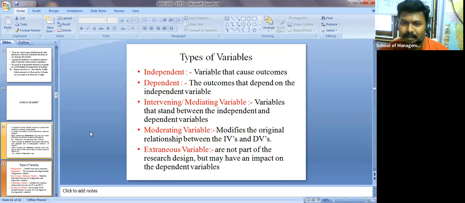Best example: suppose after MBA, most probably a boy or a girl is going to get married. Before marriage, you are independent. After marriage, your decision depends on your wife or husband. Is it true?